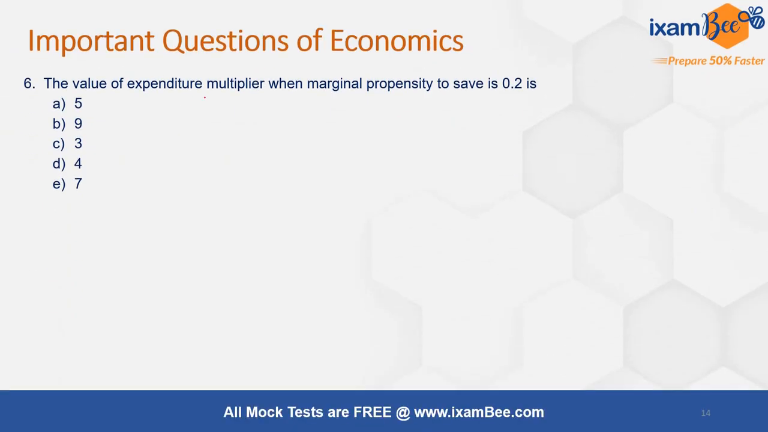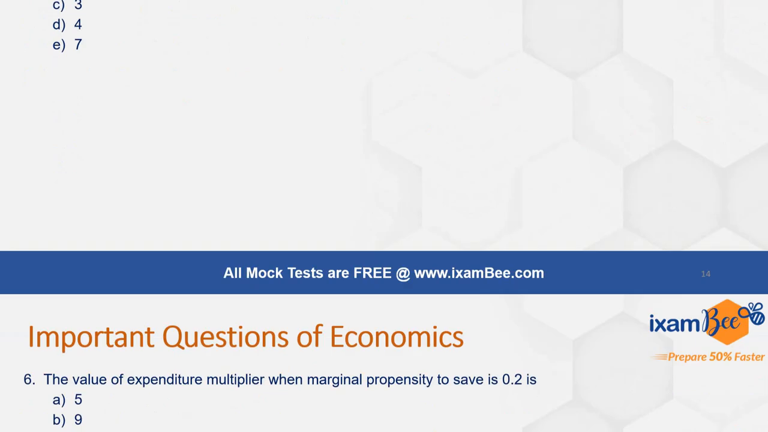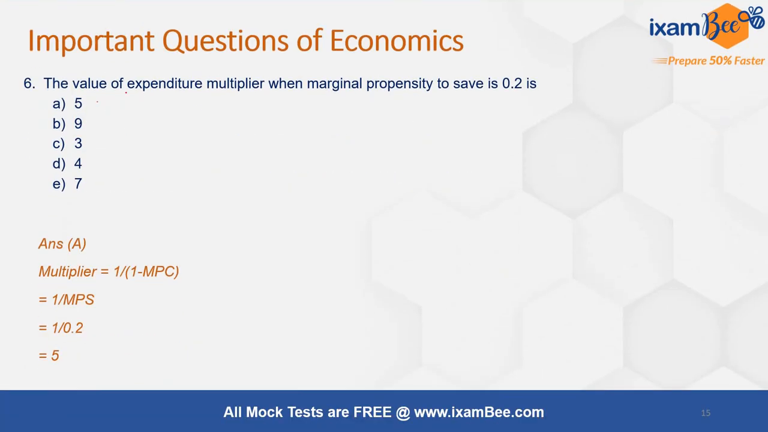Next question: the value of the expenditure multiplier when the marginal propensity to save is 0.2 is equal to what? Please note that we are given the marginal propensity to save, MPS, not the marginal propensity to consume. We know that the multiplier is given by 1 upon (1 minus MPC), or 1 upon MPS. MPS is given, so this will be 1 upon 0.2, which is equal to 5. Hence the right answer is A, 5.